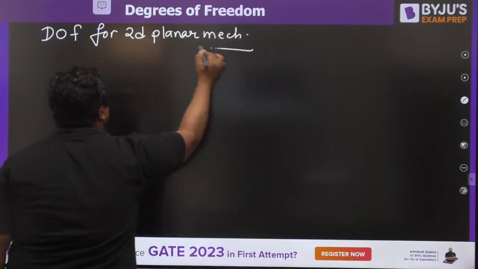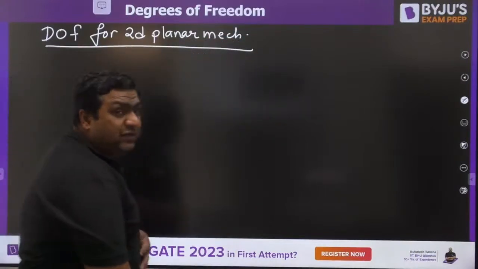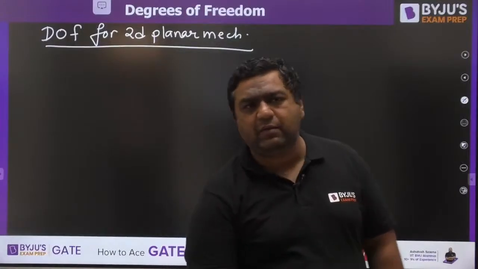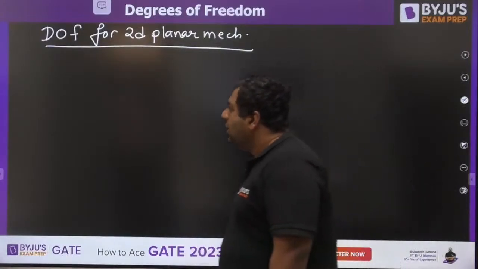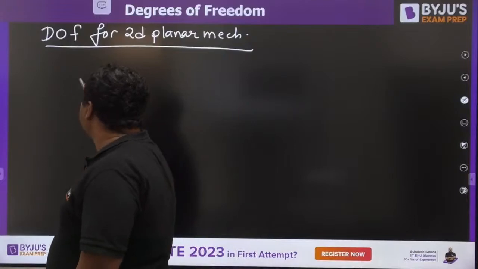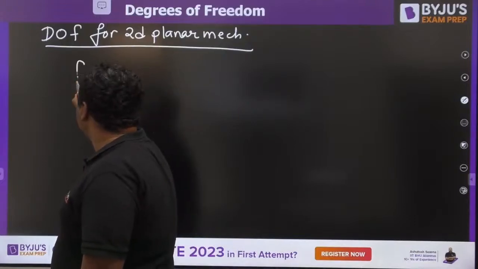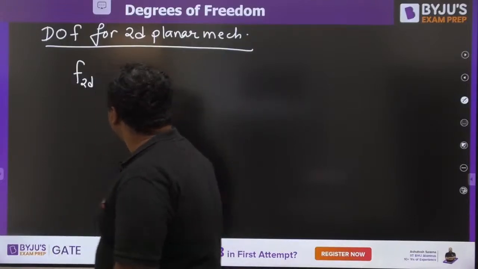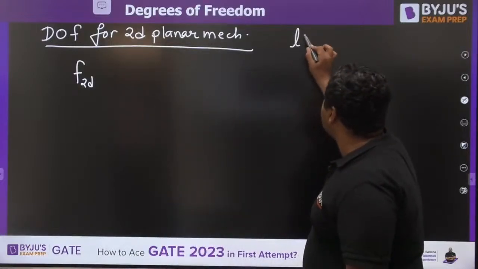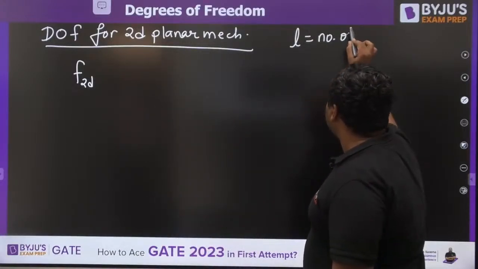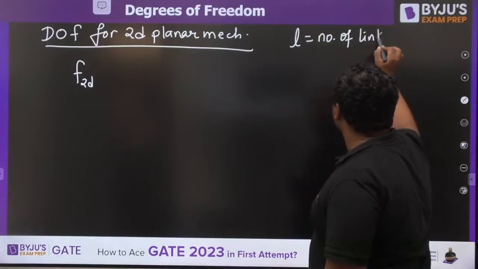When we write this, I would like to tell you one thing: f of 2D, let us say we have L as the number of links.